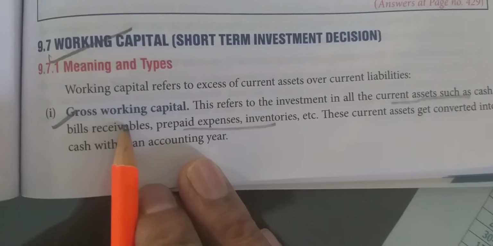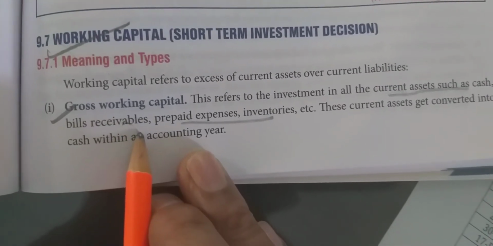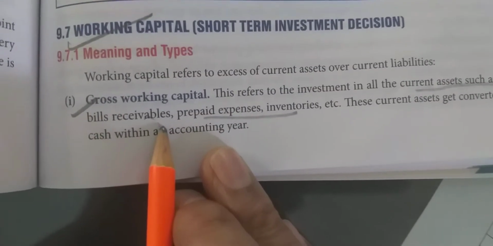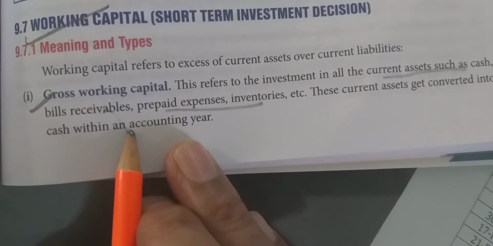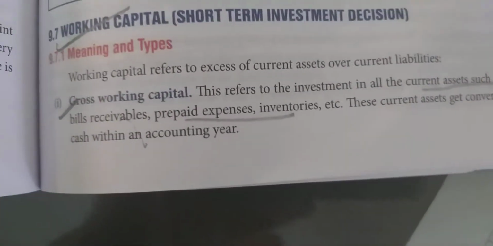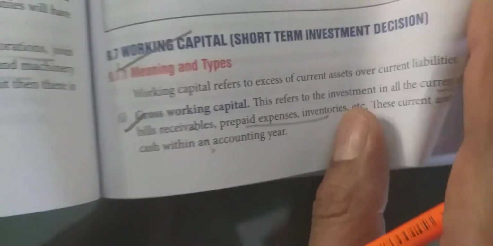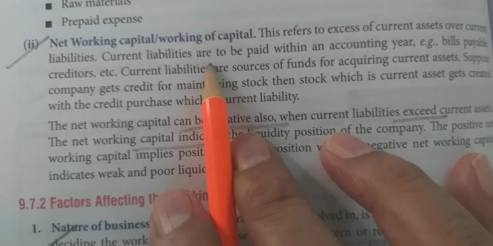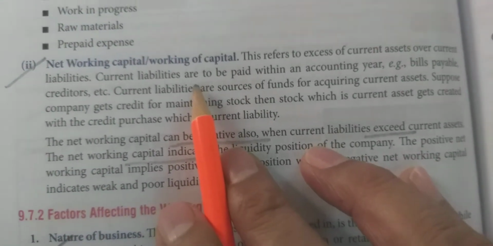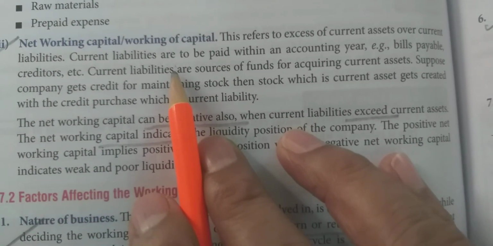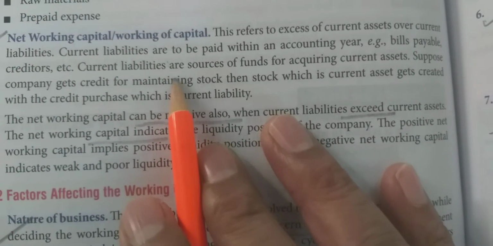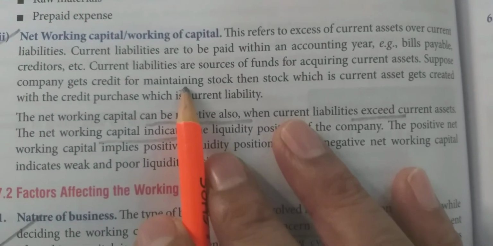Current assets, you know very well: debtors, bills receivable, cash balance, bank balance, prepaid expenses, inventory, loose tools. These current assets get converted into cash within an accounting year. So the total amount of current assets is known as gross working capital. Then net working capital. Net working capital means excess of current assets over current liability. That is, working capital is equal to current assets minus current liability. The difference of these two is known as working capital.